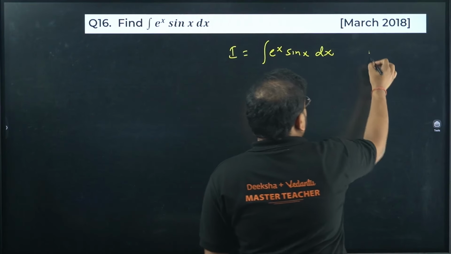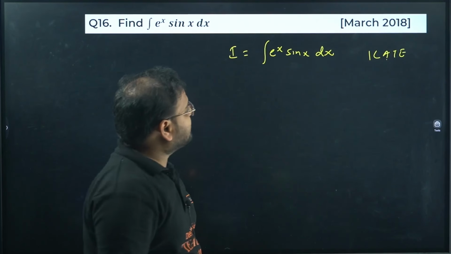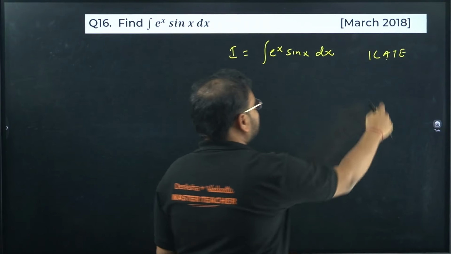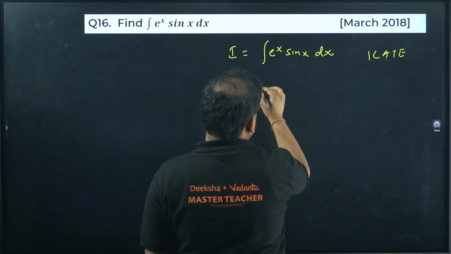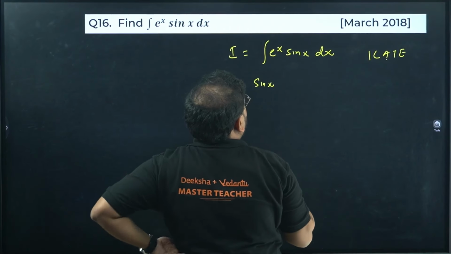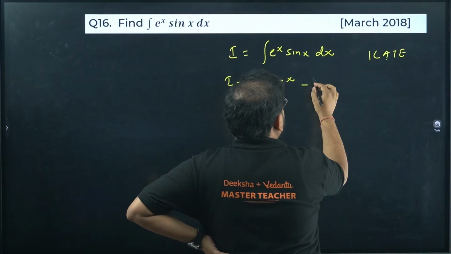So we have to use ILATE over here. We have exponential and trigonometry. So trig has a preference over exponential function. So sin x we'll keep as it is and integrate e power x, that will be e power x only. Comes the minus sign.